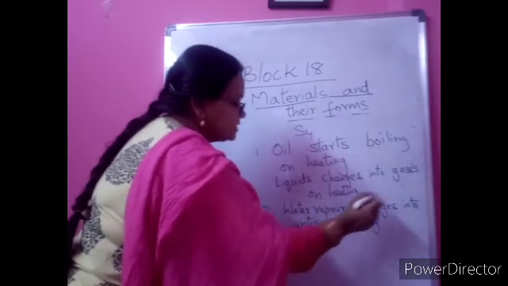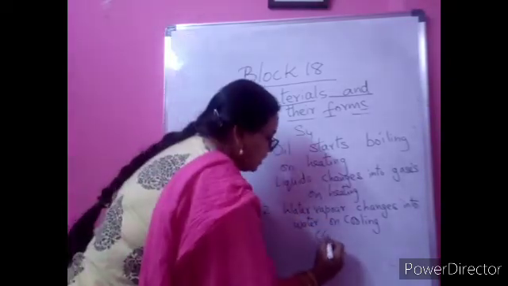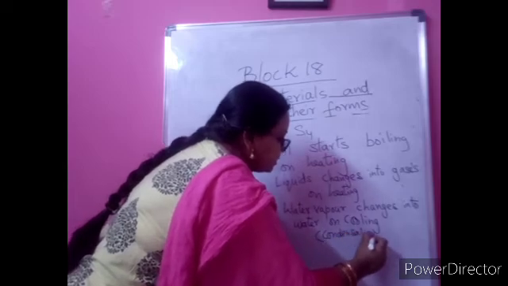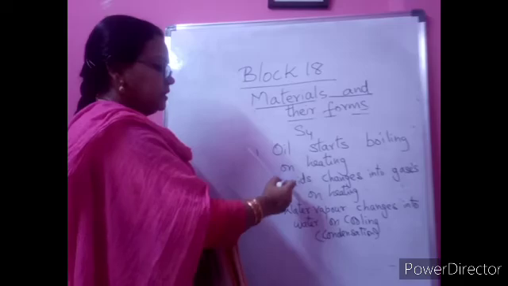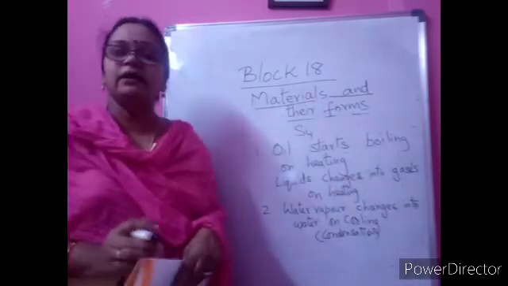Yes, no? Gas is changing into water on cooling. What is this process called? This is called condensation. Yes, no, children? Here what is this process? Liquid is changing into gas. Evaporation, you can write in the bracket.